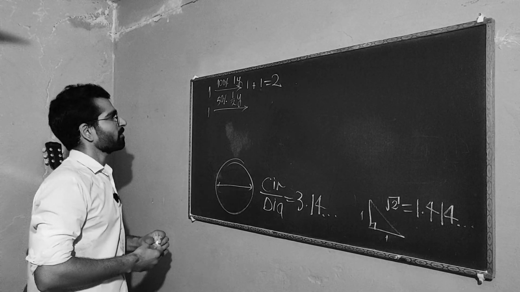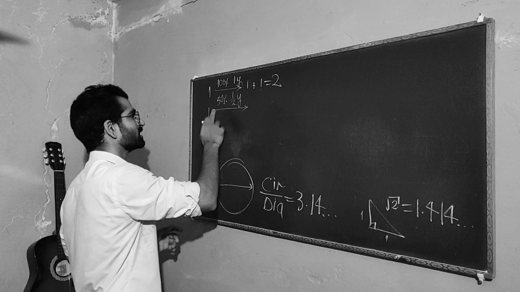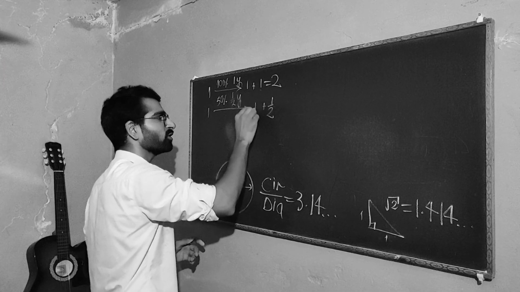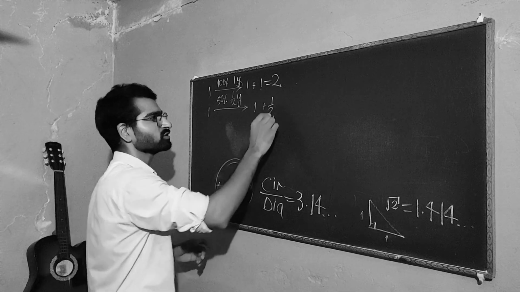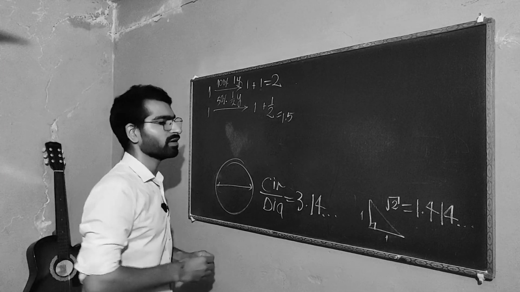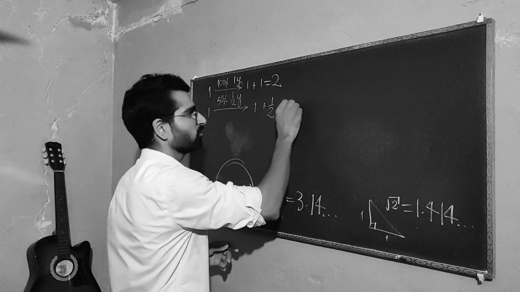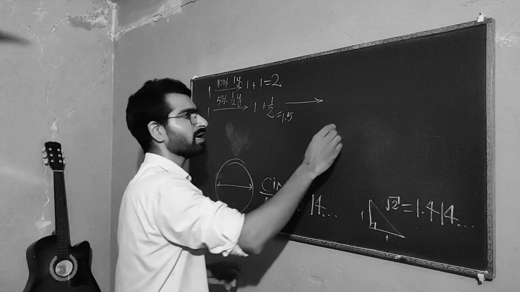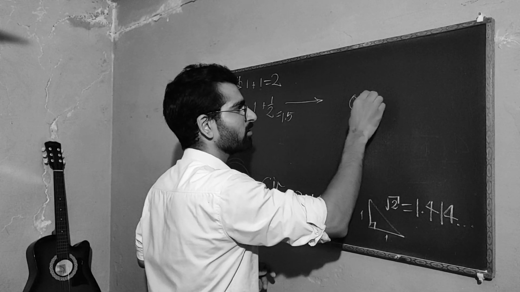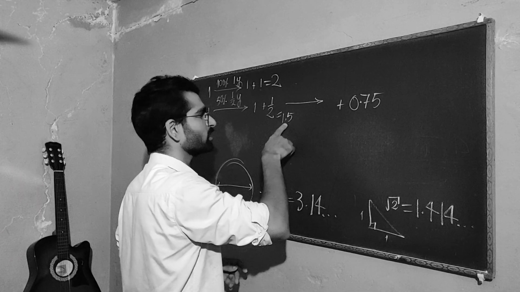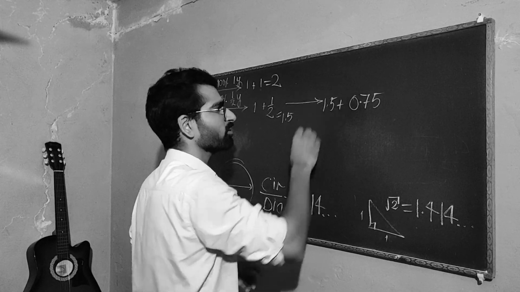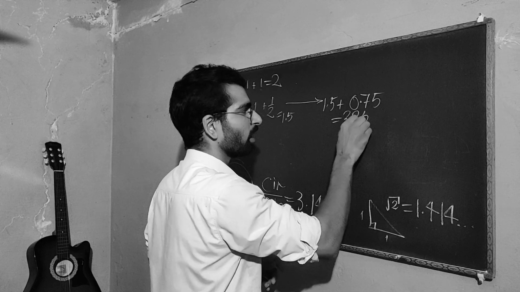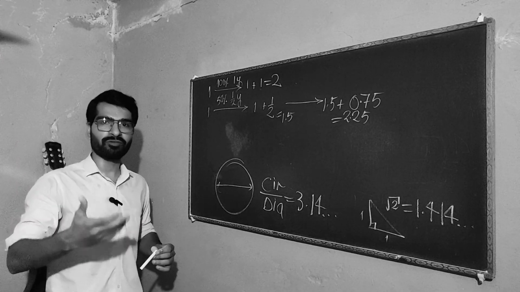Let's try that. After 6 months, you get as interest, what's 50% of 1? Well, that's half. And you get back your original money, plus the interest you have earned. So it is 1.5. And you do it again for 6 months at 50% interest. What is 50% of 1.5? Well, it is 0.75. And you get your original money back, which is now 1.5. So this becomes 2.25. It's better for your money.